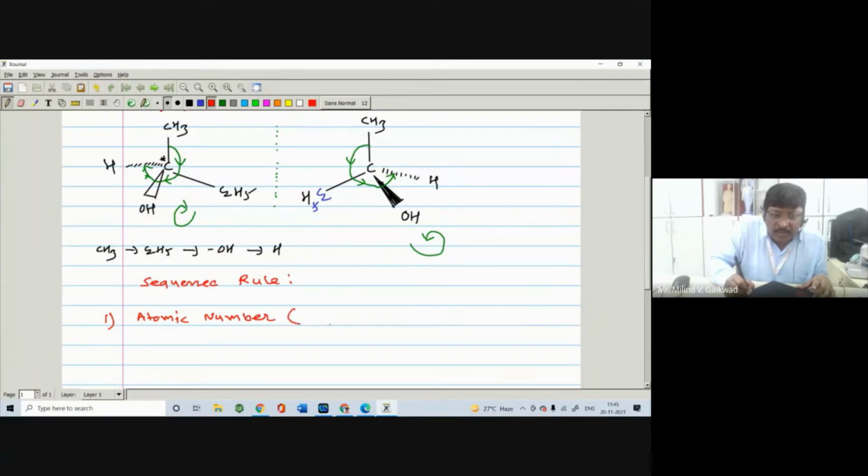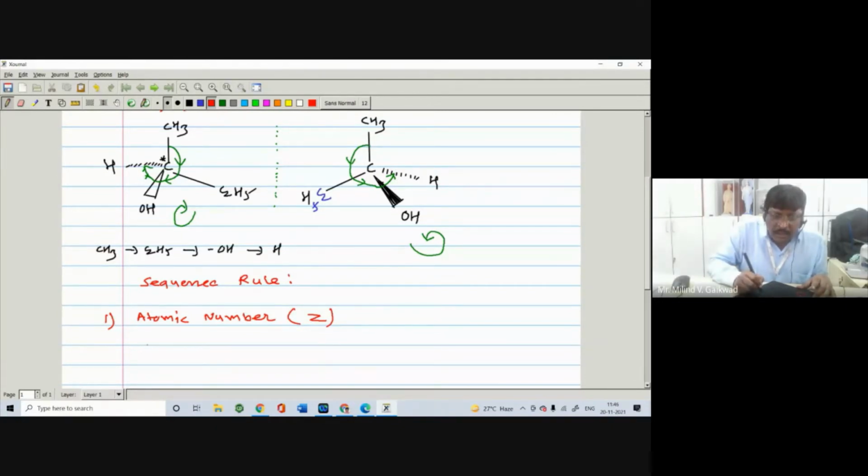What is the symbol for the atomic number? Z, right? So firstly we have to find out the four groups directly attached to the asymmetric carbon atom. In this case it is the methyl, C2H5, OH, and H, right? These are the four groups, so you have to write down the four groups.